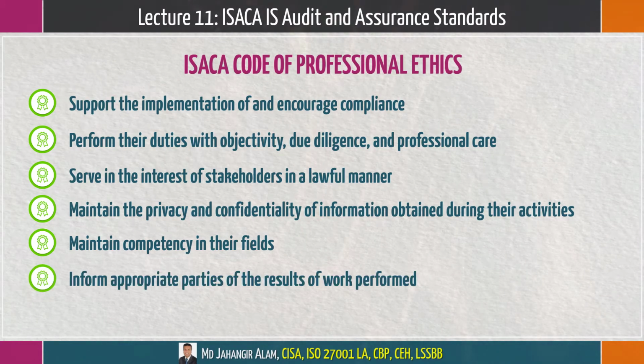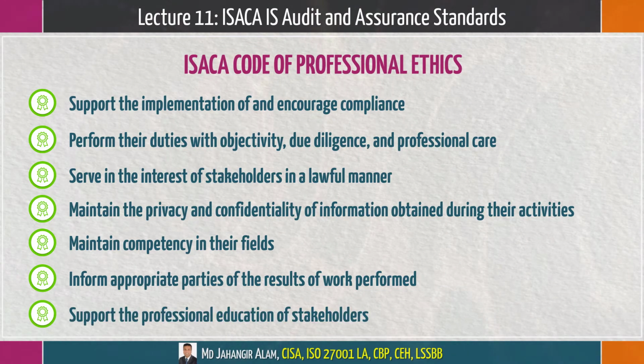Inform appropriate parties of the results of work performed, including the disclosure of all significant facts that, if not disclosed, may distort the reporting of the results. Support the professional education of stakeholders in enhancing their understanding of the governance and management of enterprise information systems and technology, including audit, control, security, and risk management.